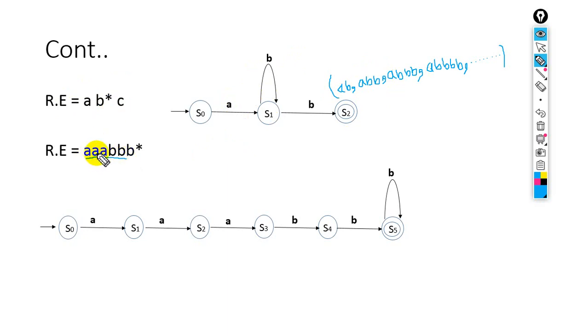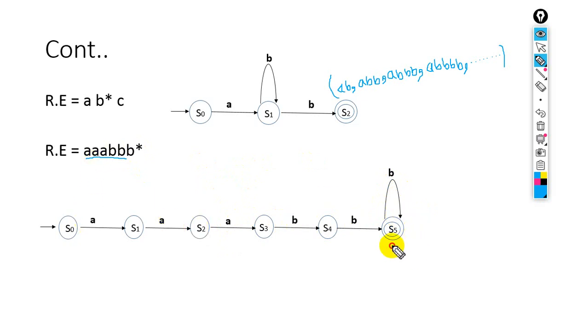So here we have triple A, double B, and then B star. All of these are AND operator, so we will use same path. Look at this, A from state 0 toward state 1, from state 1 toward state 2, second A, then for third A, and then for first B, then for second B, and for third B we have star, so we will use a loop. So how will the string be accepted right here?